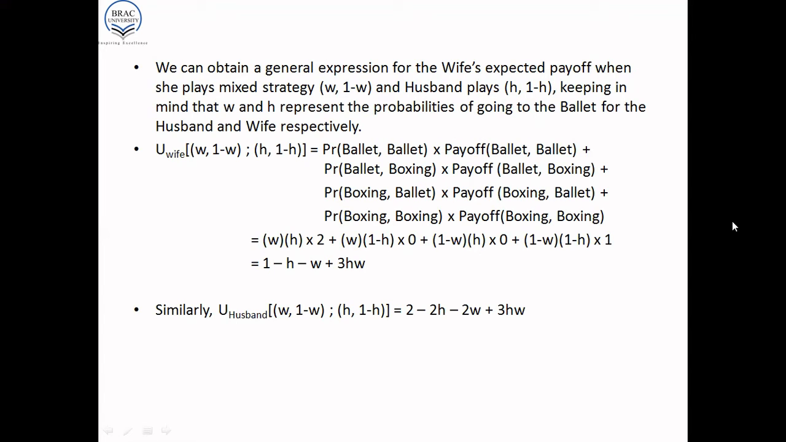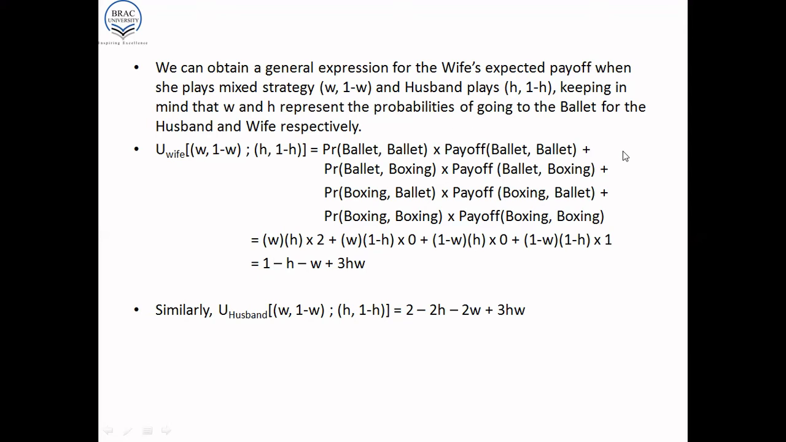Now we can obtain a general expression for the wife's expected payoff when she plays the mixed strategy W, 1 minus W, and the husband plays H, 1 minus H. So W and H represent the probabilities of going to the ballet for the husband and wife respectively. Actually, this should be wife and husband respectively. So W is the probability of going to the ballet for the wife, and H is the probability of going to the ballet for the husband. So please note this correction, wife and husband respectively.